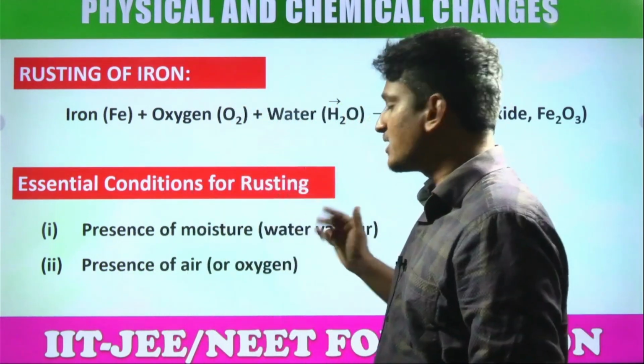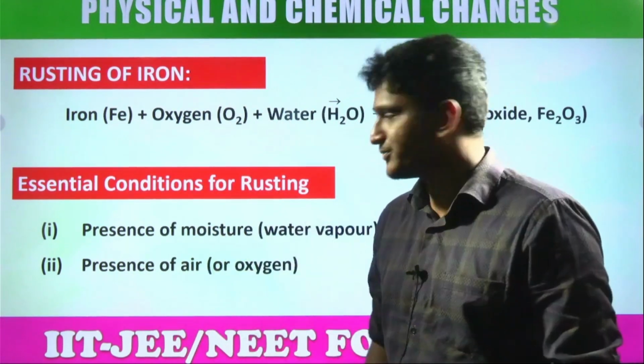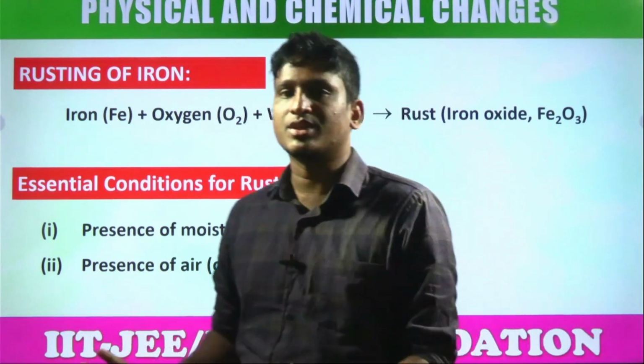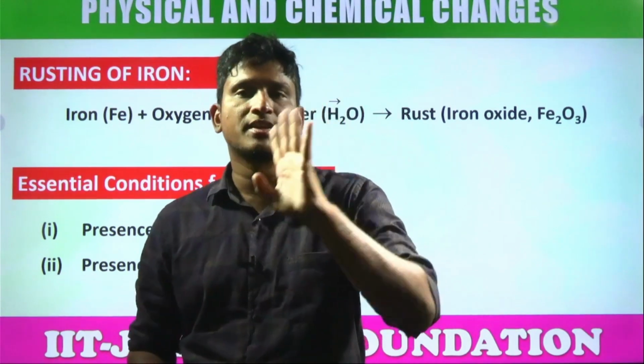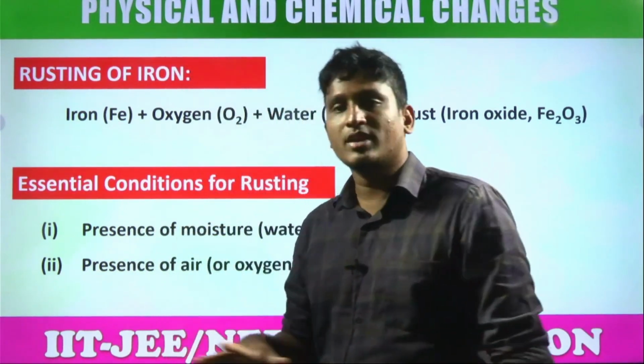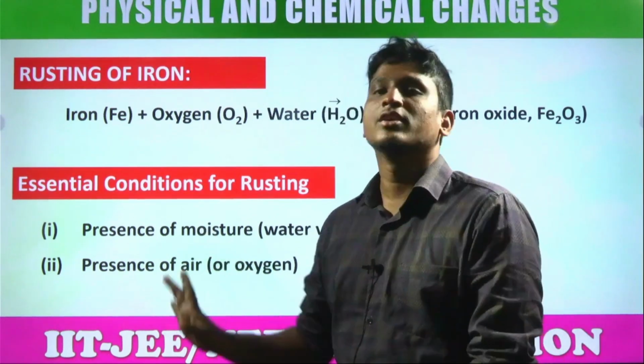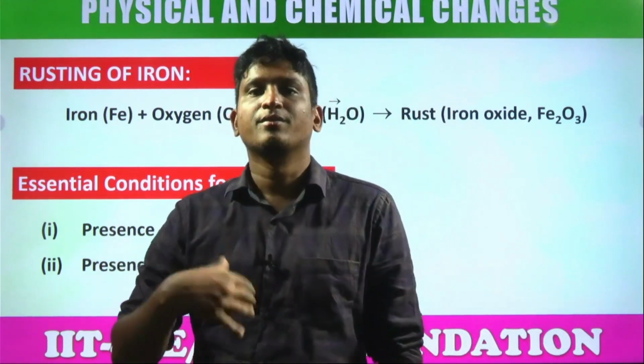And what are the conditions for rusting? Presence of moisture, right? Water vapor, H2O, and presence of air, which means oxygen. So these are the main two conditions where rusting happens. If only water vapor is present, no. If only oxygen is present, no. Definitely both should be present as the essential components for rust.